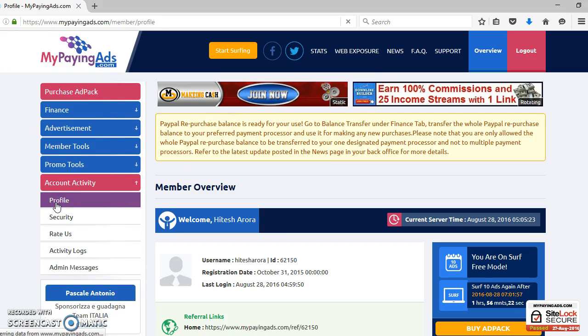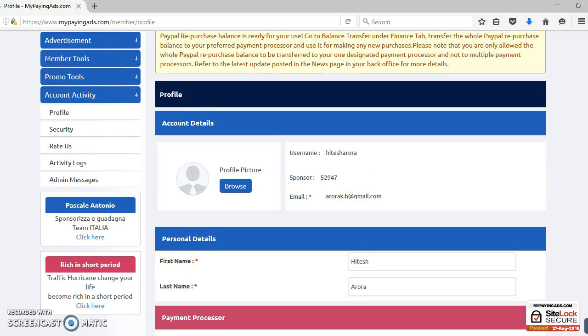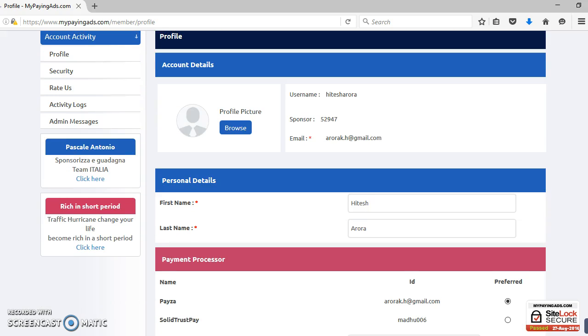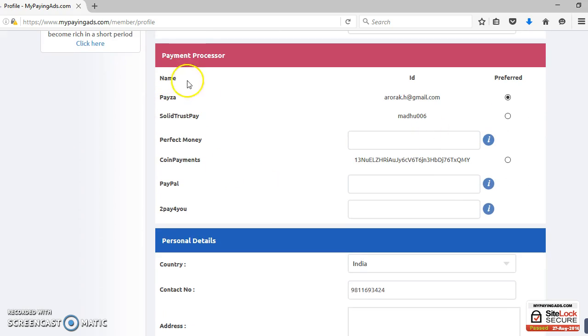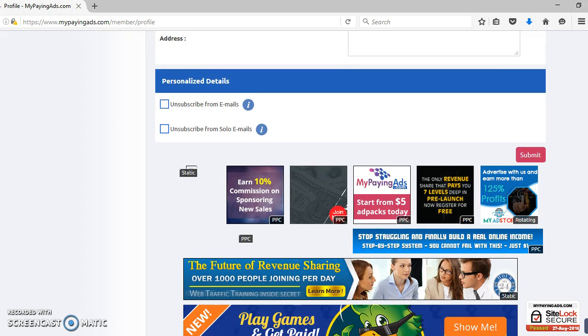This is important. Once you've logged in, make sure you go to the profile page through account activity. Here I have my username and my sponsor ID. You can put your image here if you want, along with your email, first name, and last name. These are the different payment processes, guys: Payza, Solid Trust Pay, Perfect Money, Coin Payment, PayPal. I have Coin Payment, and this is my Coin Payment ID. I have my Solid Trust Pay and my Payza. Payza is your email address, which you put, along with country, phone number, all these things.